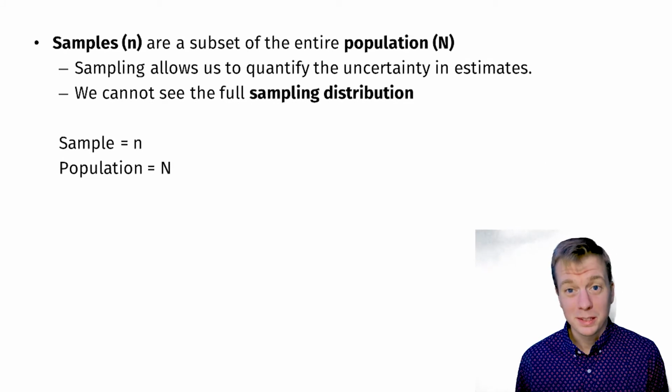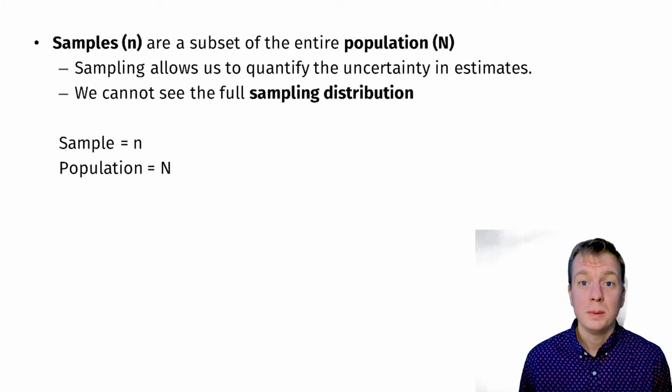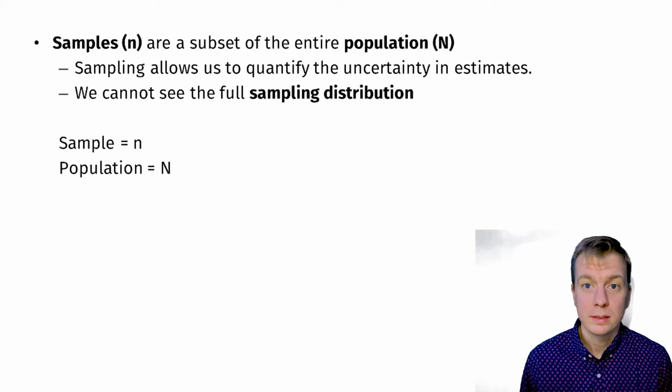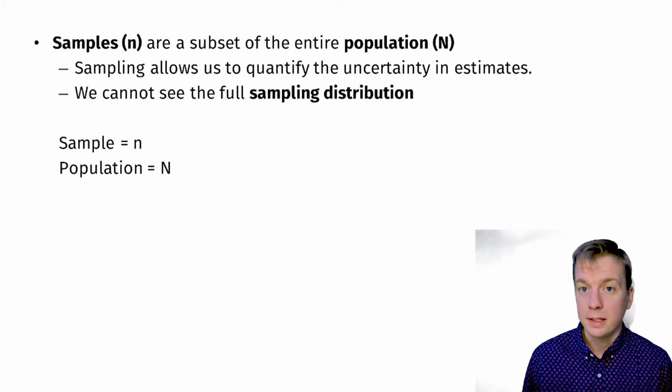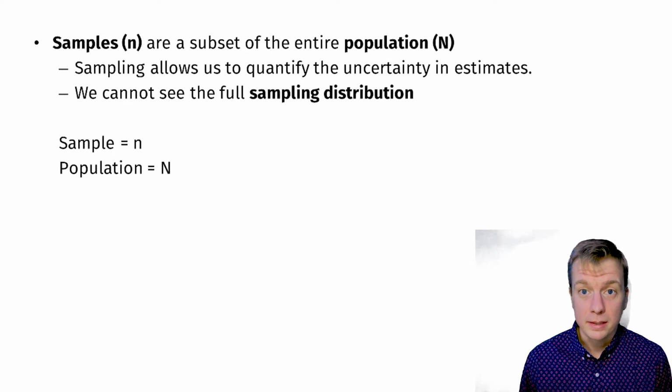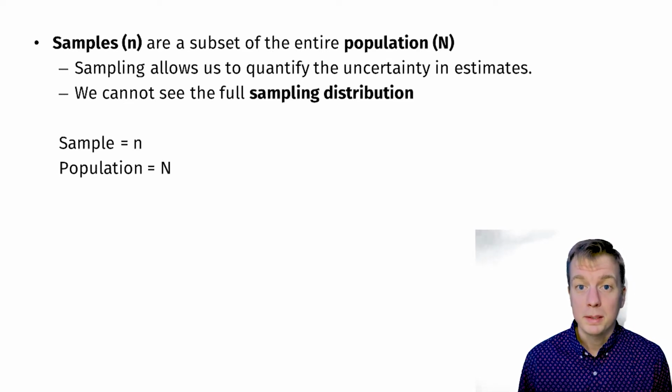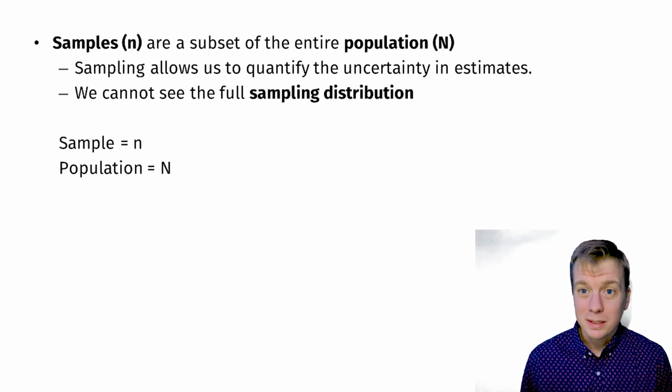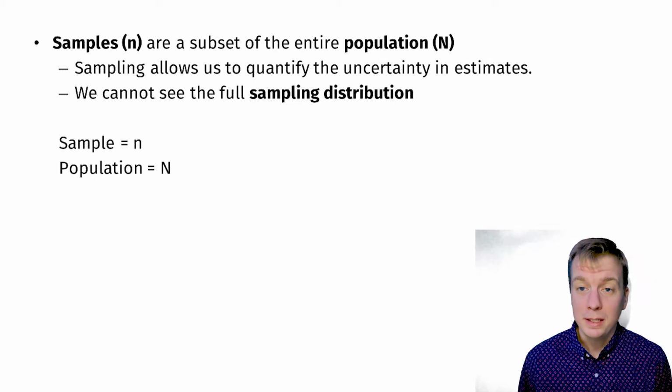Before we talk about sampling and taking samples, we need to review what a sample is. A sample is denoted as little n and is a subset of an entire population, denoted as big N. Sampling from a population is important because typically we can't sample an entire population. Sampling also allows us to quantify the uncertainty in any estimates we make.